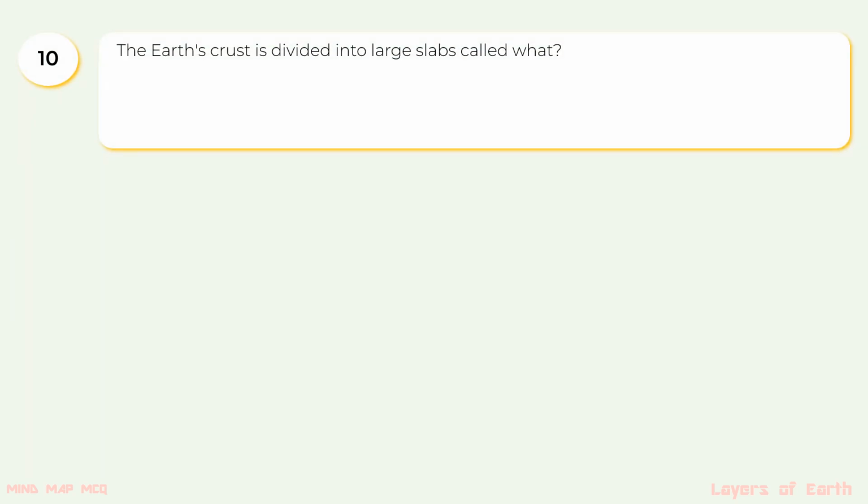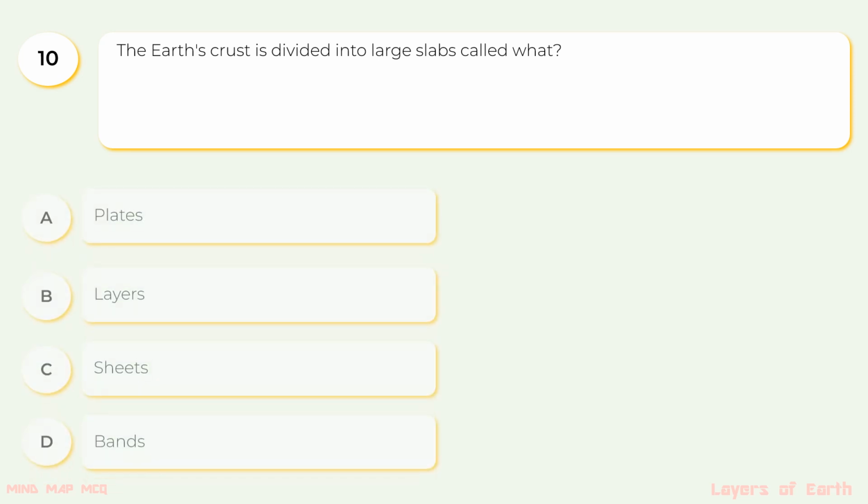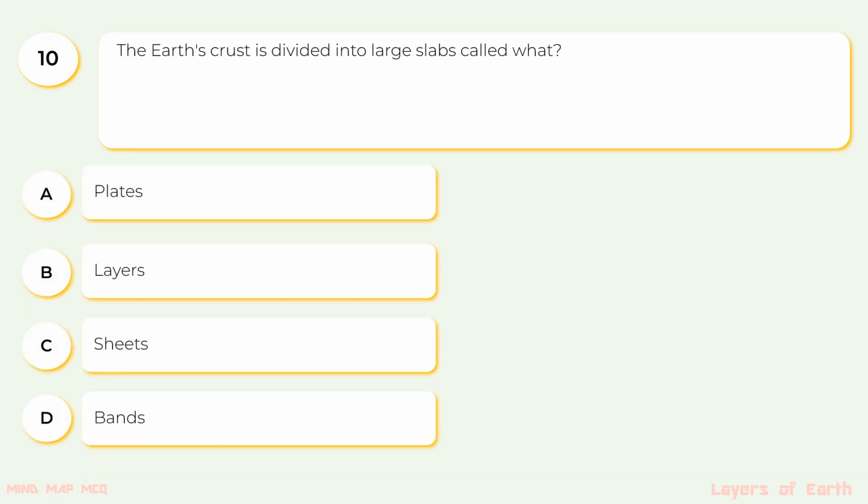10. The Earth's crust is divided into large slabs called what? The options are A. Plates, B. Layers, C. Sheets, D. Bands. The correct option is A. Plates.